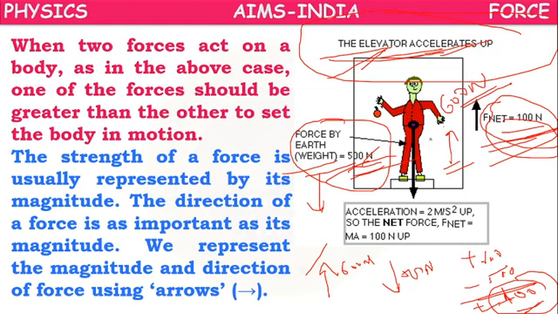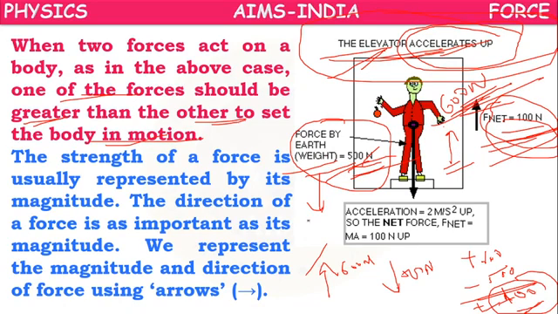So when a body has to accelerate, one of the forces should be greater than the other to set the body in motion. We are saying that the body is moving. Suppose two forces are working; when the body moves, one force is greater than the other force. Only then can we create motion in the object.